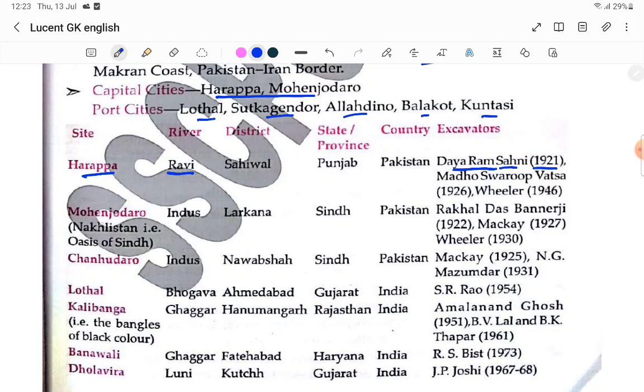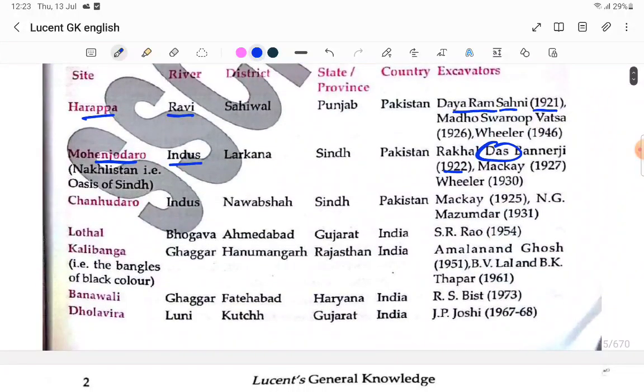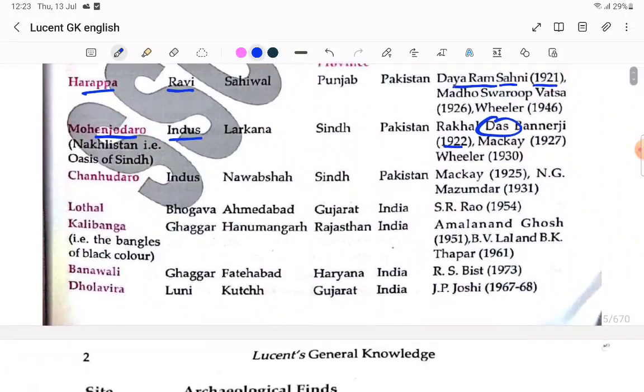Next, Mohenjo-daro. Mohenjo-daro is on the bank of the Indus river. It was discovered by Rakhal Das Banerjee in 1922. So 21 is Sahni, next Das, you remember only Das. Mohenjo-daro was discovered by Das. Okay, Chanhudaro. These are not important, only these two are very important.